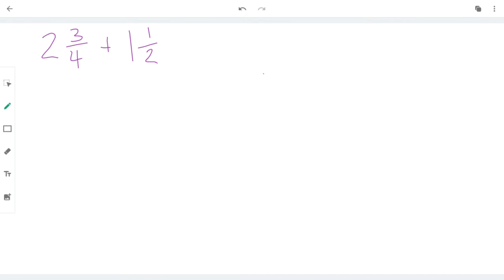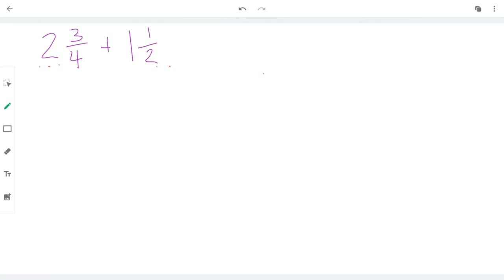So here's another example. This time we do have whole numbers, and that is going to give us another step, which is fine. We know what we're doing. So the first thing I want to do is see what my denominators are. They are different, so I'm going to have to figure out what my common denominator will be. That comes in a moment. What we really need to do is change these whole numbers, because what if I really just want all my fractions to look very similar, because it's going to make it easier for me to add.